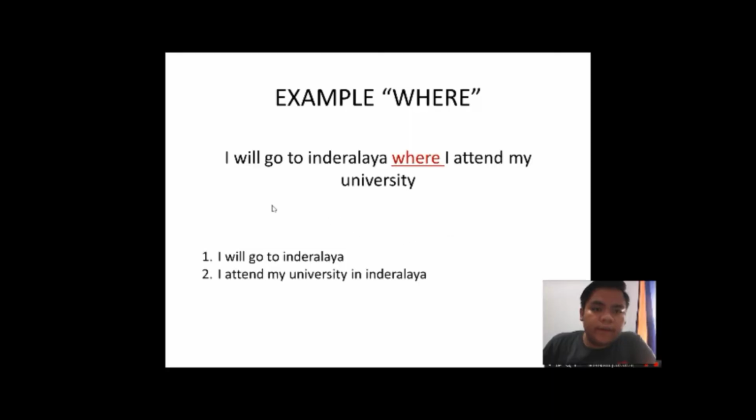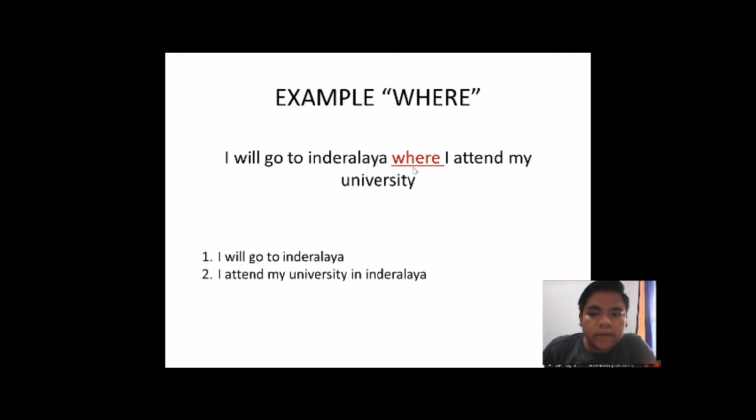For example, I will go to Indralaya where I attend my university. The conjunction of the sentence is where.